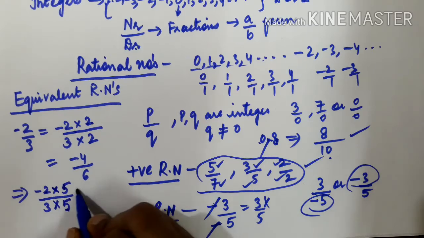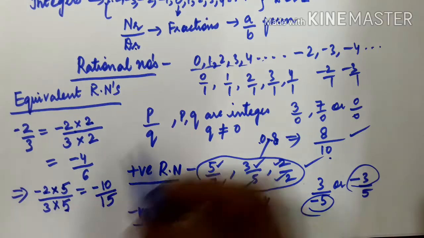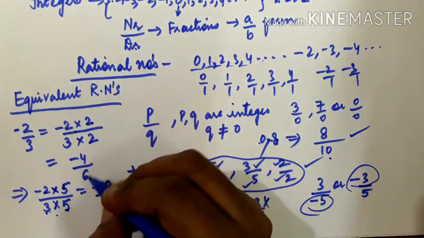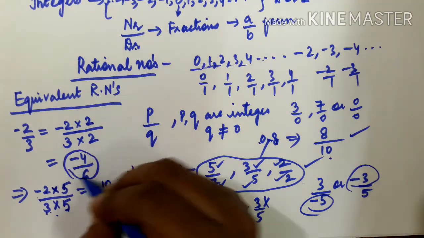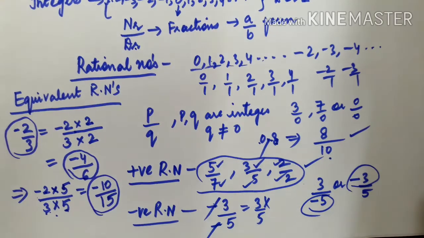So 5 2s are 10 and 5 3s are 15, so minus 10 by 15. So what do you observe here? We see that minus 4 by 6, minus 2 by 3, minus 10 by 15, all these rational numbers are equal.